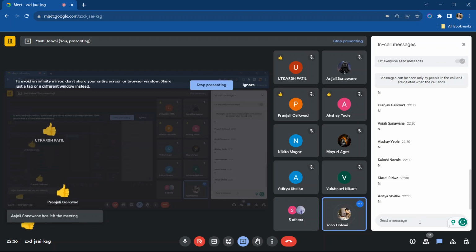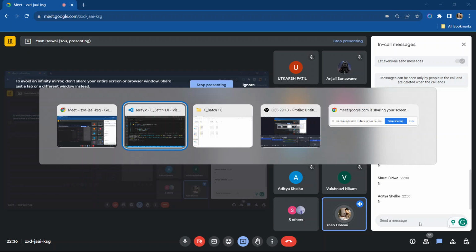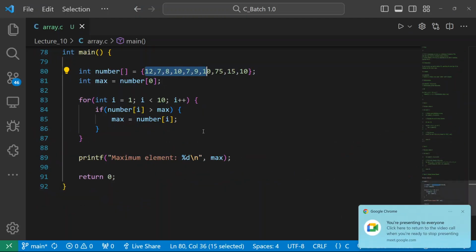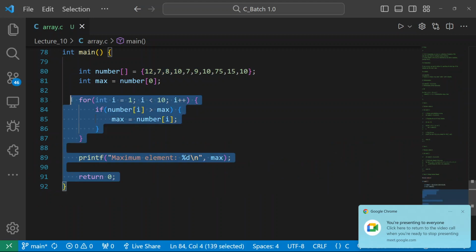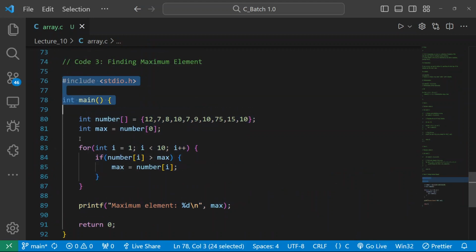Okay, very good. Please do it side by side. It will be clearer to you, making you more efficient in arrays now. I will be taking a better example. Let's see the next example in front of you. By this simple example, you will become good in the concept of array.